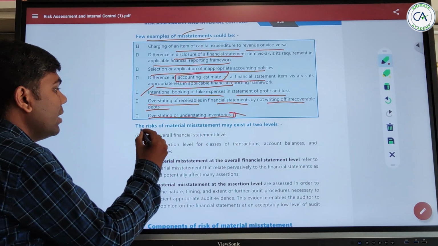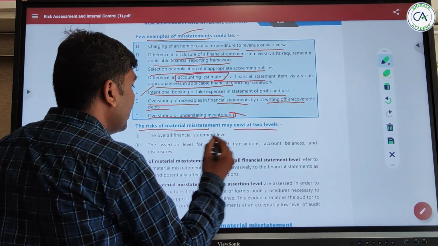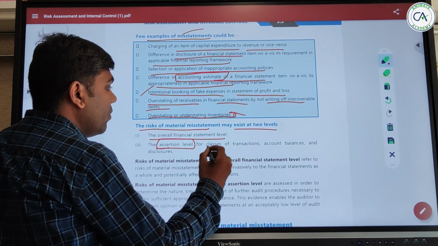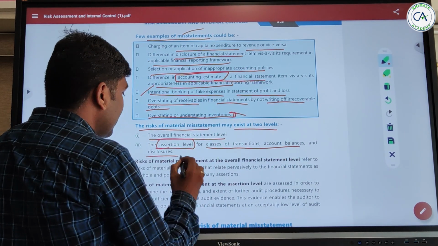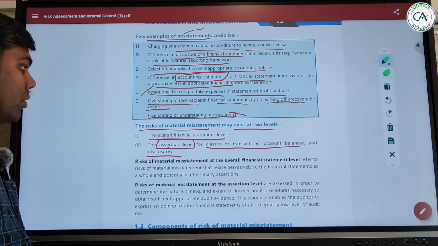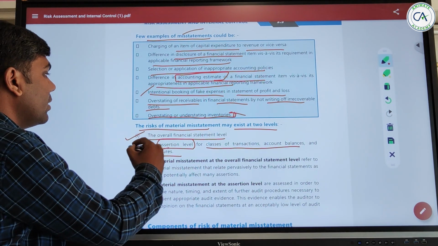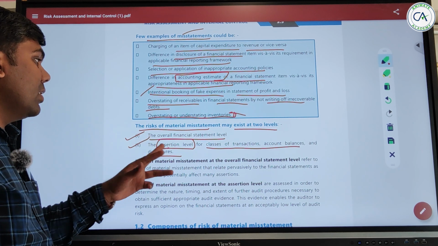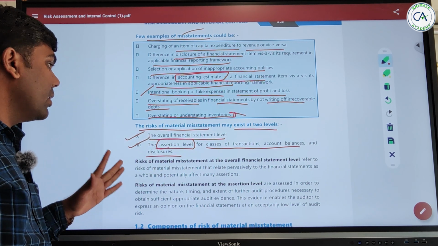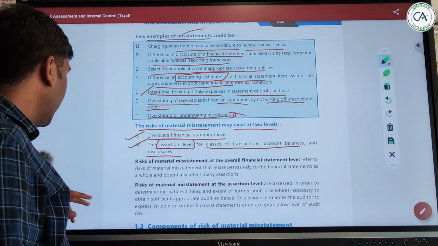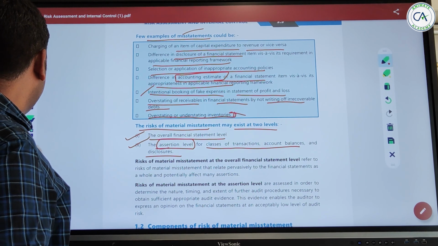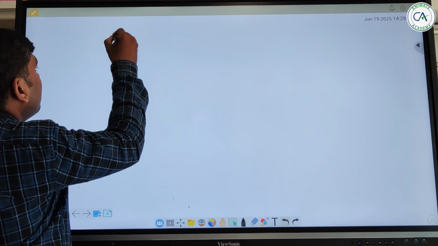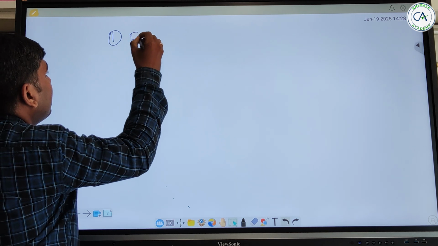The risk of material misstatement exists at two levels: the overall financial statement level, and the assertion level for classes of transactions, account balances and disclosures. We will study what the overall financial statement level is and what the assertion level is. See, the first one we said is the financial statement level.